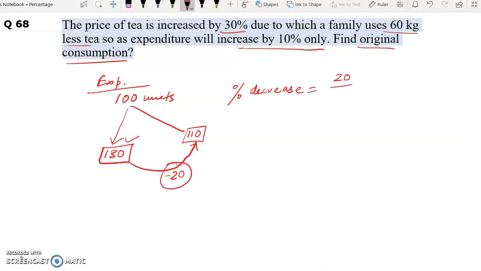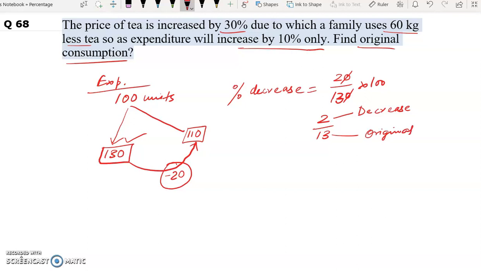And decrease on what? 130 expenditure into 100. Now we have 2 by 13 as fraction. This is decrease 2 units and 13 will be our original units.